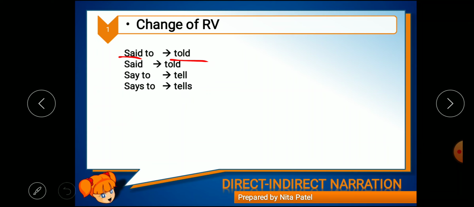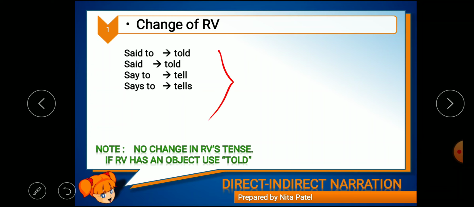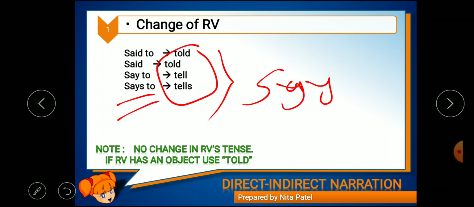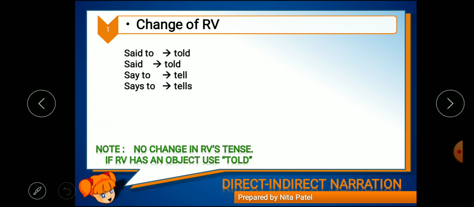Now here, if you have observed, we haven't changed the tense of this RV's verb. We have just replaced the say verb with tell. If it is in present, we will put the present form of tell. If it is in past, we'll put the past form of tell, that is told. So no change in RV's tense, right? It's most important.